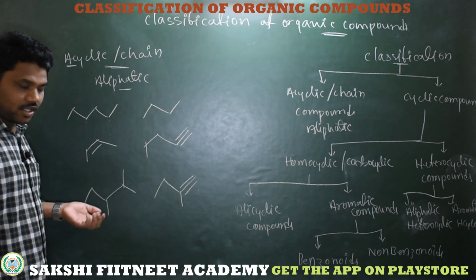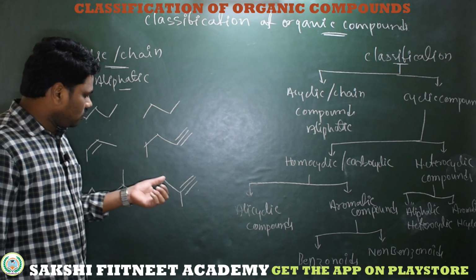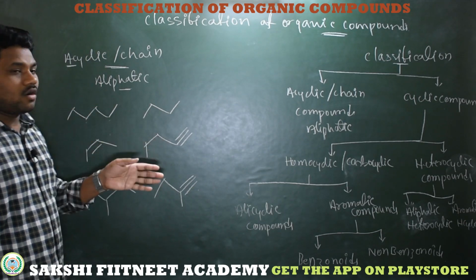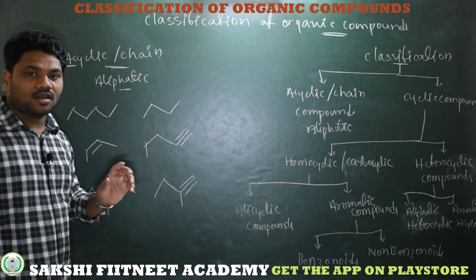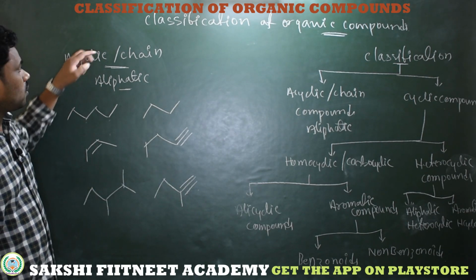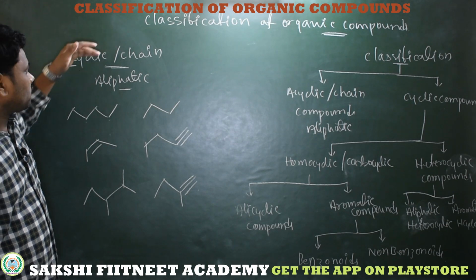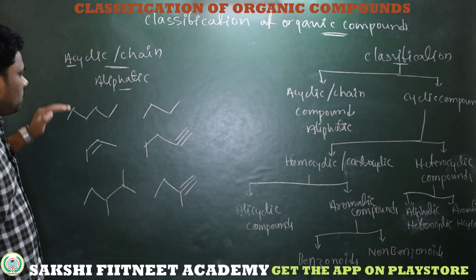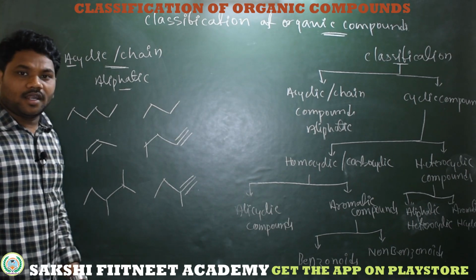This is called a branched chain. Here also 1, 2, 3, 4, this is also a branched chain. Straight chains or branched chains which are not cyclic are called acyclic compounds or chain compounds, which are also classified as aliphatic. Again, in these chain compounds we have classified saturated and unsaturated.